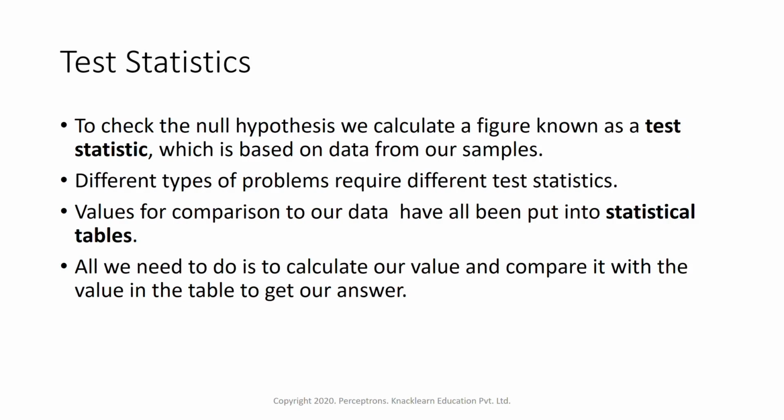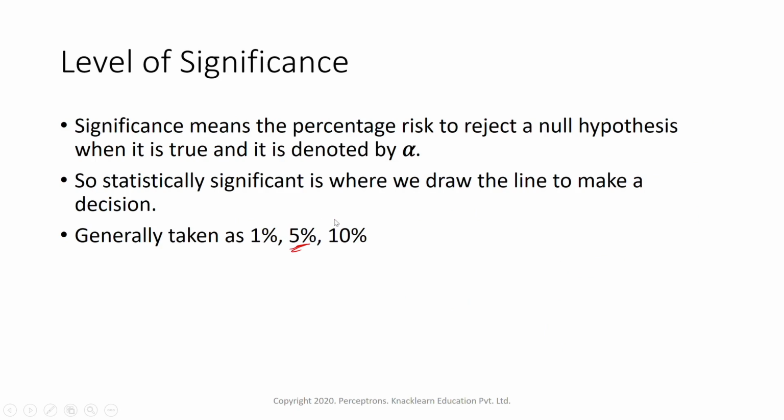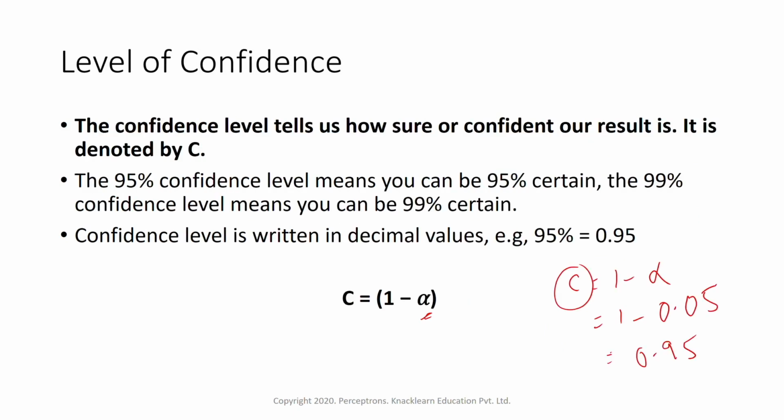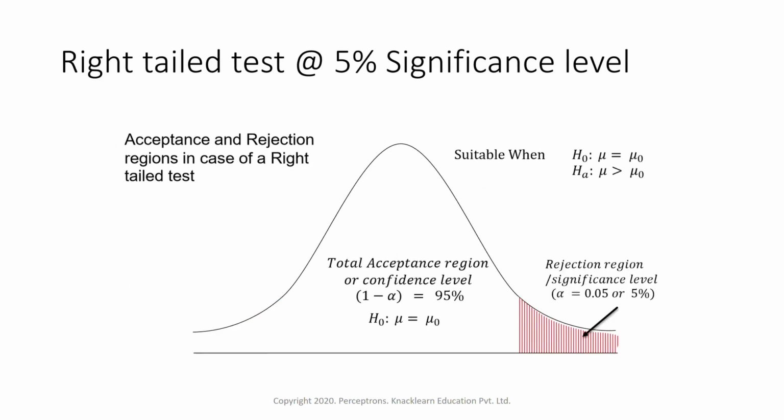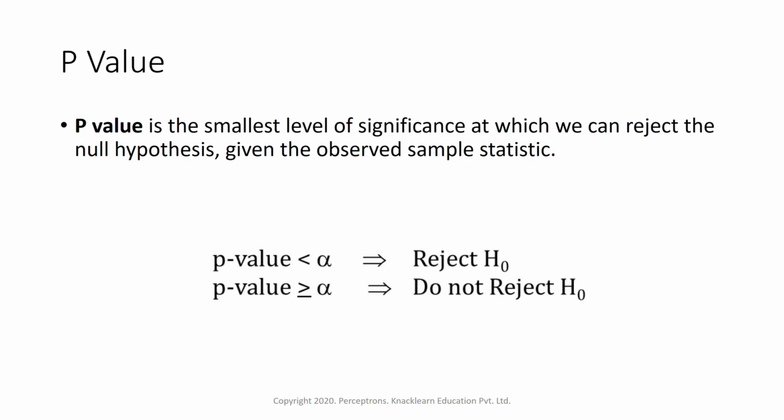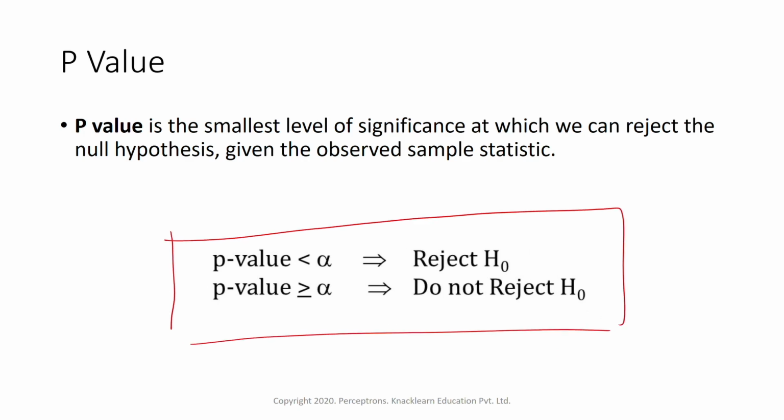Then we compare that value with the statistical table for the z-test, and based on that we compare it with the significance value. So we also understood the level of significance and the level of confidence. Then we saw two-tailed test and one-tailed test, that is left-tailed or right-tailed test. Then we saw what is a p-value, and we understood that if p-value is less than alpha, then reject null hypothesis. If p-value is greater than or equal to alpha, do not reject the null hypothesis.